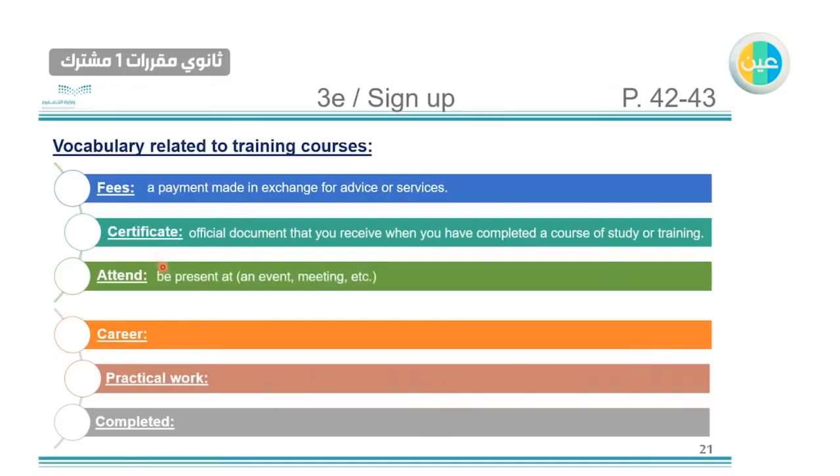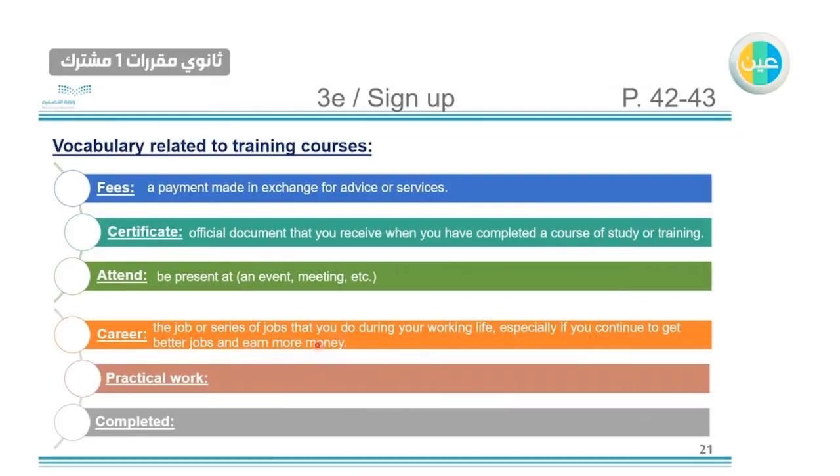Attend, be present at an event, meeting, like to show up at an event or meeting. Career, the job or series of jobs that you do during your working life. So it's talking about your working life, especially if you continue to get better jobs and earn more money.